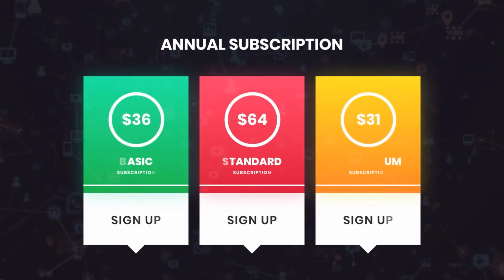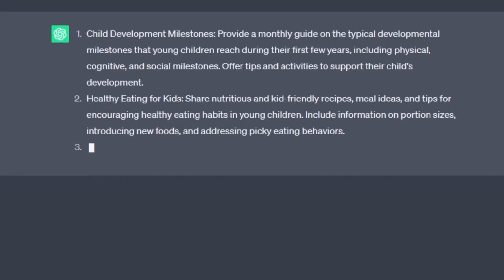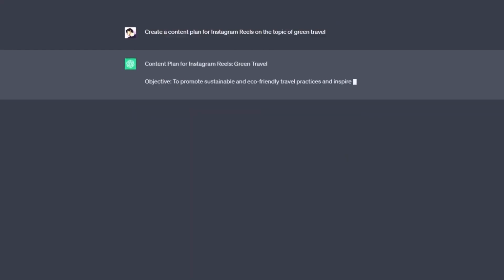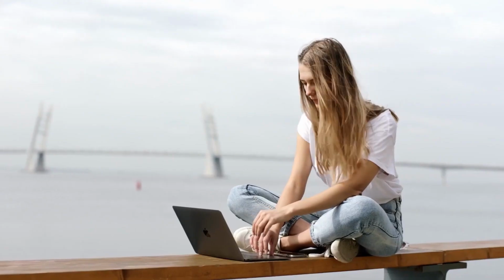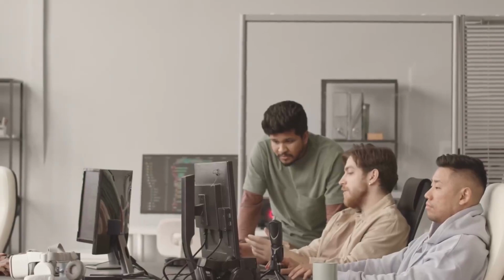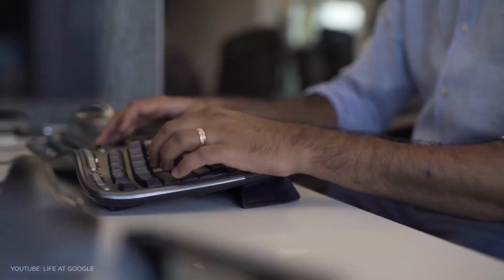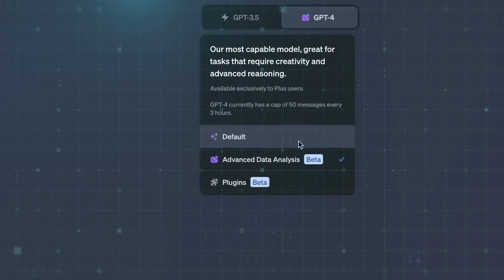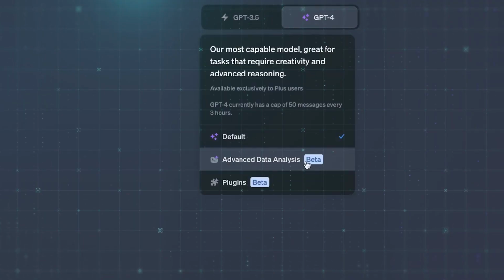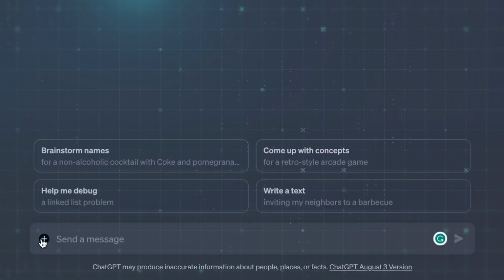Now, let's talk subscriptions. As we know, DALL-E 3 will be integrated with ChatGPT, so it fits everyone's needs, from casual users to full-blown enterprises. And guess what? Early access is available. But the news is that it will only be available to the paid version of ChatGPT, which can be used as a plugin. So if you haven't subscribed to the paid version of ChatGPT, this might be your reason to do so.